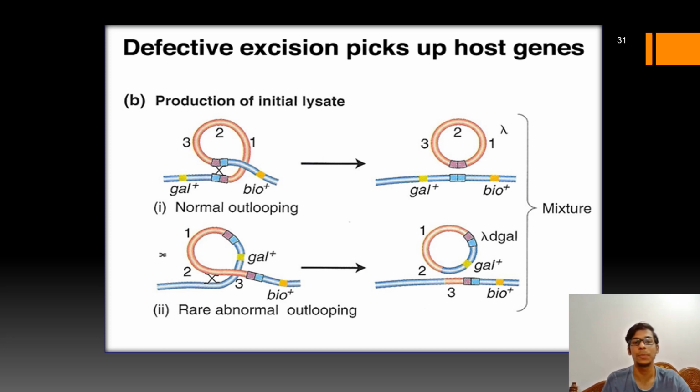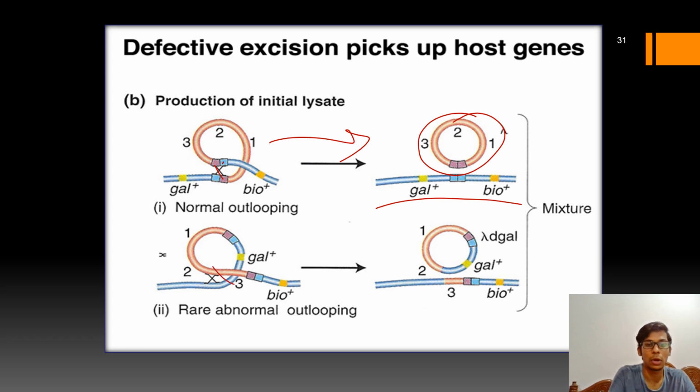So in this picture you can see in the first case the recombination and excision, where the normal phage genome is excised from the bacterial genome. But in rare cases, some abnormal recombination occurs, due to which some of the bacterial genome is carried along with the lambda genome, and a few of the lambda genes remain within the bacterial genome.